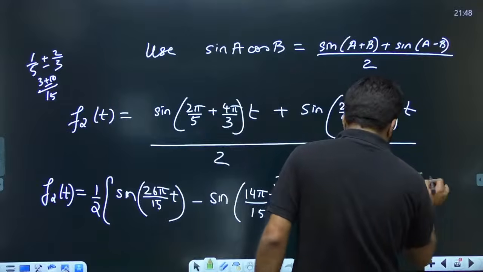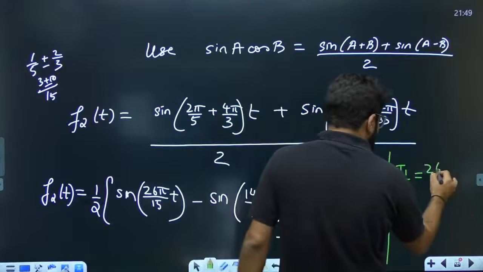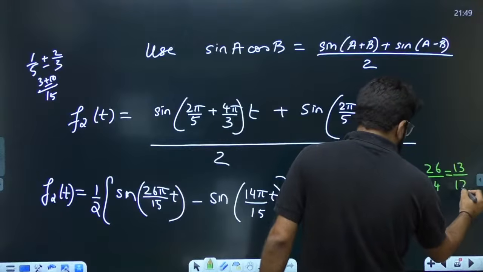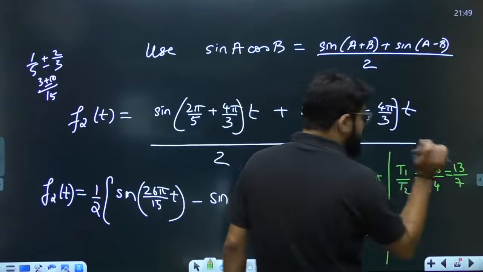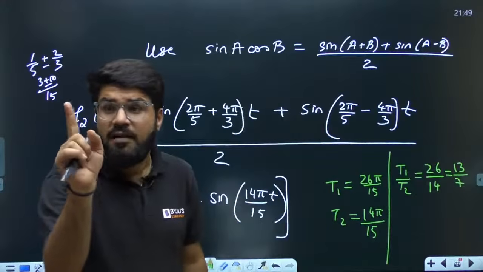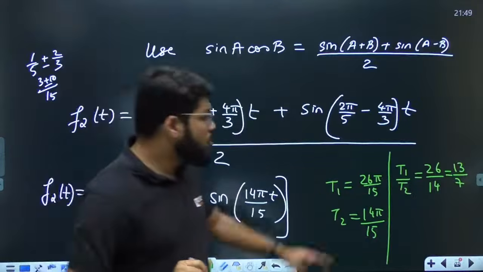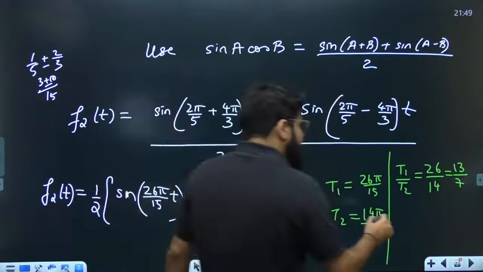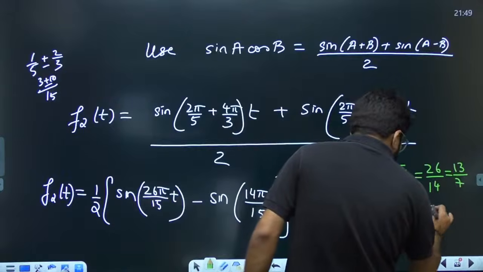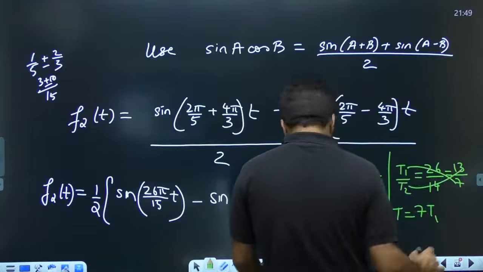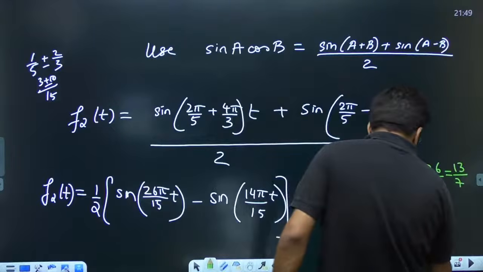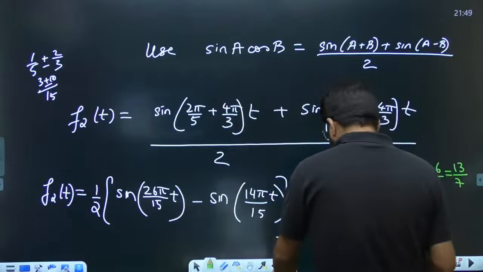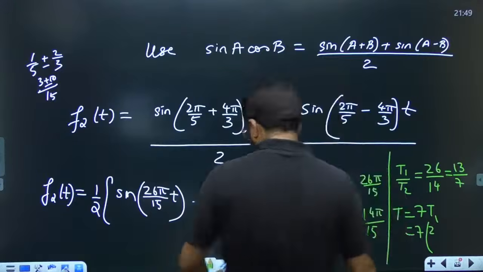When I take T1 by T2, 15 will cancel, π will cancel. It is 26 by 14, or that is 13 divided by 7. Express in the simplest form, because you want the fundamental time period, the lowest value. So don't use 26 by 14. Write down 13 by 7, and then the time period should be 7 T1. Either 7 T1 or 13 T2, any of them. So what is the value of T1? T1 का value बैठा हुआ है वहां पे. What is the T1 value? Here it is. Sorry dear.